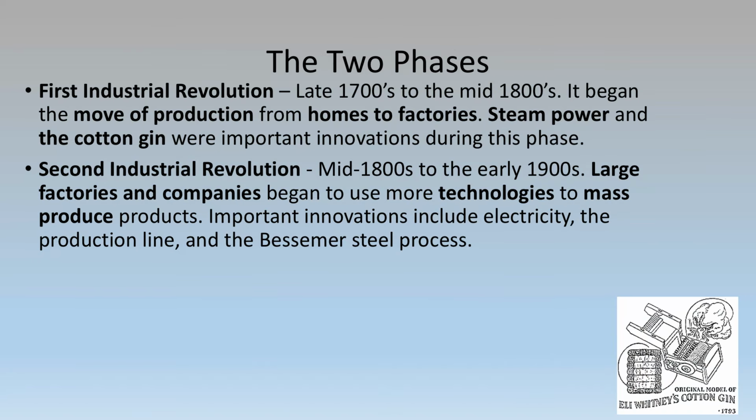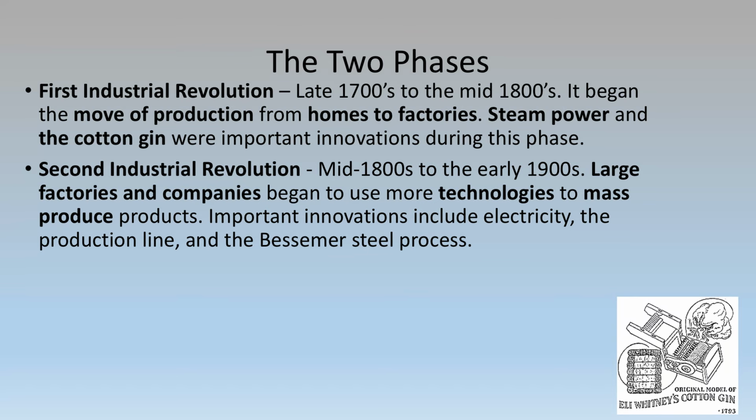Okay, so there were two phases to this. The first phase was called the First Industrial Revolution. That was in the late 1700s to the mid 1800s, and it began the move of production from homes to factories. So that's when they started making things in factories instead of making them at home. Steam power and the cotton gin were important innovations during this phase. So those were some important inventions and innovations that were created during that time period.